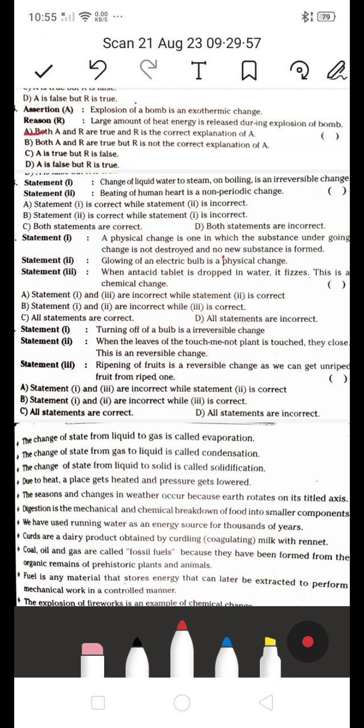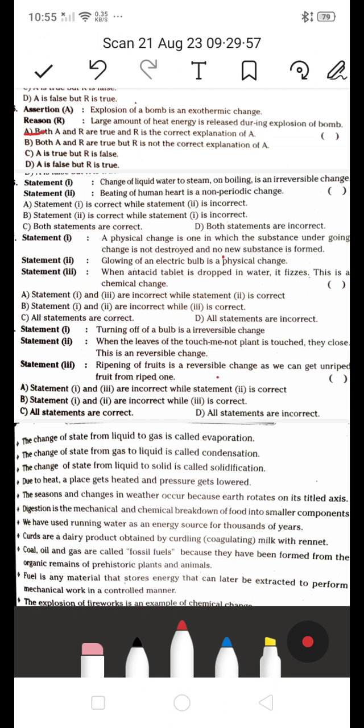Next, change of liquid water to steam on boiling is an irreversible change, or beating of a human heart is a non-periodic change. First one, A, statement 1 is correct while statement 2 is incorrect, while B, statement 2 is correct while statement 1 is incorrect. C, both statements are correct. D, both statements are incorrect. Which is the right answer?